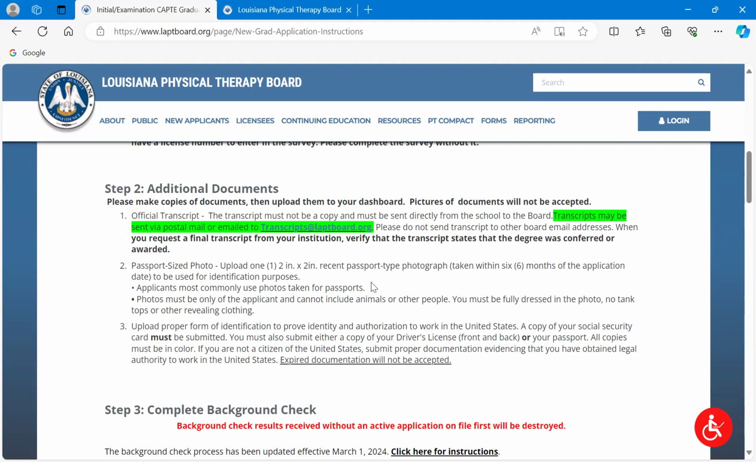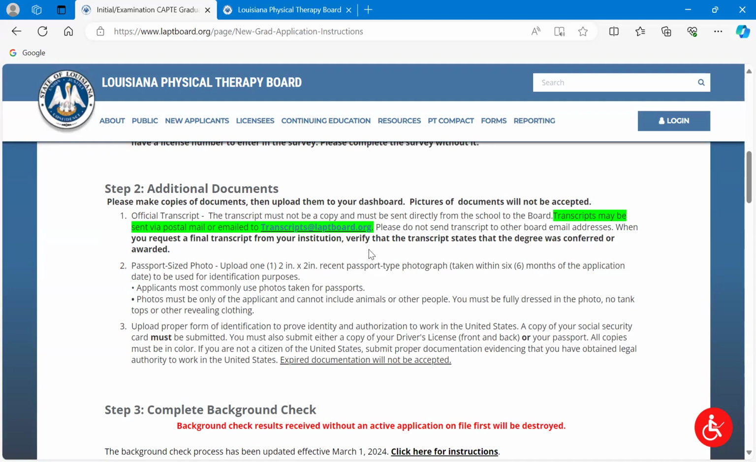You'll want to check with your program director to confirm which situation you're in, because it's not the same for all programs in Louisiana, or I would assume anywhere in the country, in case you're not in the state here doing a program here. Okay, so you're going to request your transcript directly from the registrar's office, and you're going to have them either postal mail, or more commonly lately, send it via email to transcripts@laptboard.org. Please use this email address. If you use this email address, it will get to our licensing analyst and it will be processed timely.